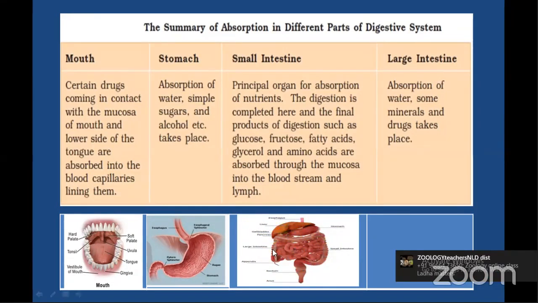Absorption in the small intestine. This is the principal organ for absorption. The small intestine, especially the jejunum and ileum, are the principal organs of absorption of nutrients. The digestion is completed here, and the final products of digestion such as glucose, fructose, fatty acids, glycerol, and amino acids are absorbed through the mucosa into the bloodstream and lymph.